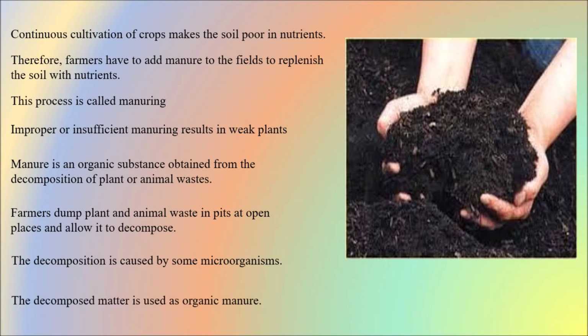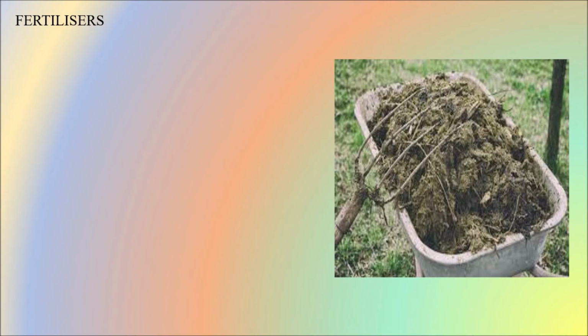The decomposed matter is used as organic manure. Coming to fertilizers. Fertilizers are chemicals which are rich in a particular nutrient. If the crop is lacking a particular nutrient, like nitrogen, phosphorus, potassium, or ammonium sulfate, these fertilizers are added so that it can give the best result.